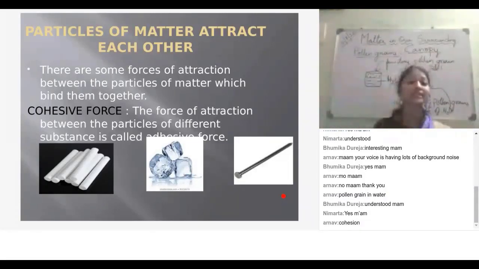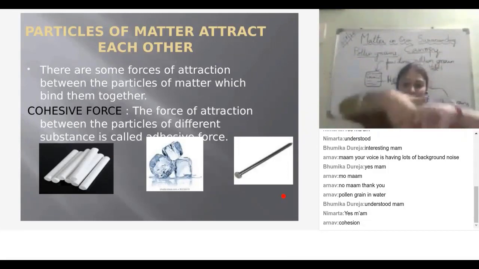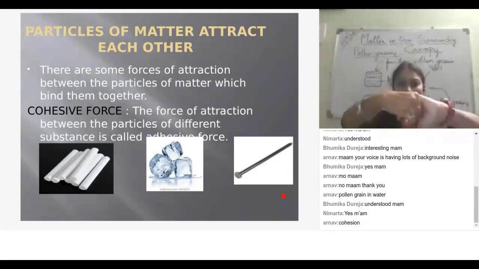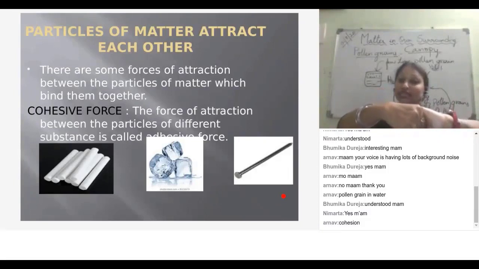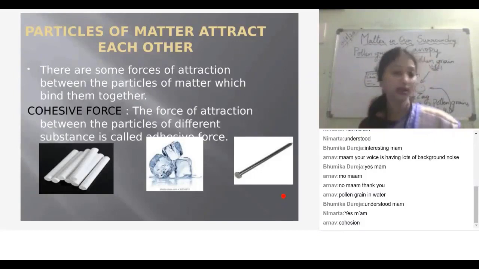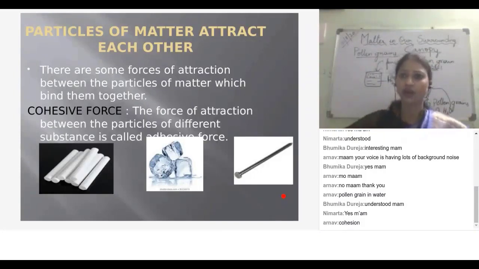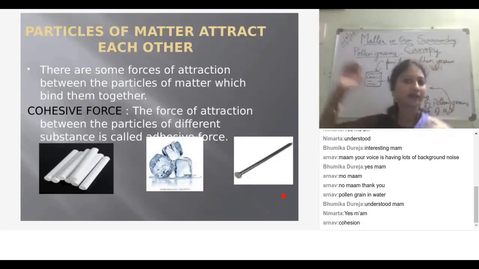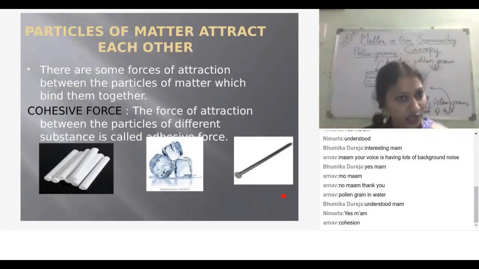The second group just locks their hands like this. In the third group, the children hold each other strongly from the back, like this, so they are very close compared to the first and second groups.